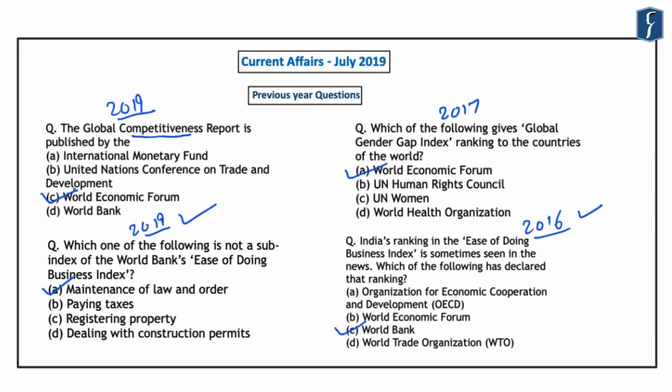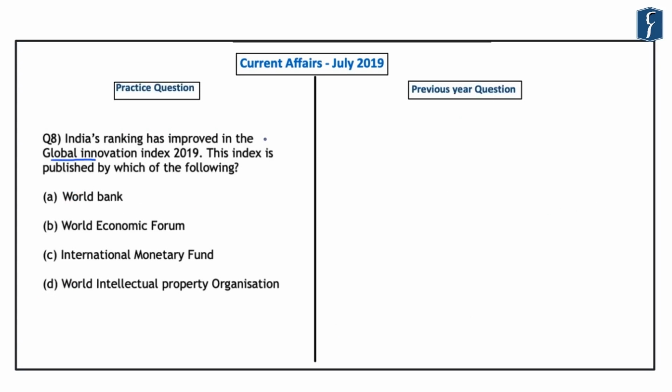And the compilation of these indices will be provided in your prelims compass of Indian economy. So do go through that and try and learn each and every index that is given there. And that will help you or make it easy for you to answer what is asked in the preliminary examination. Now this question that we have framed requires us to identify the organization which releases this Global Innovation Index. And this becomes important for the upcoming preliminary examination because India's ranking has improved in this Global Innovation Index.